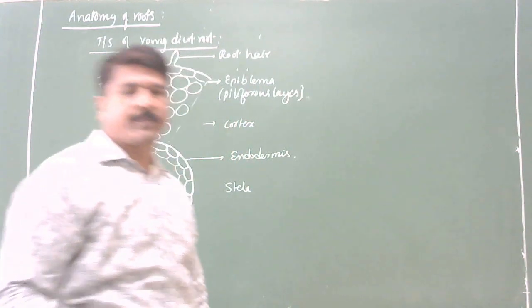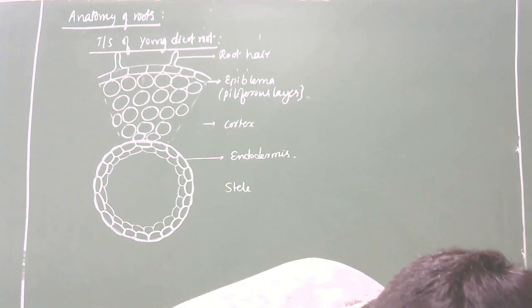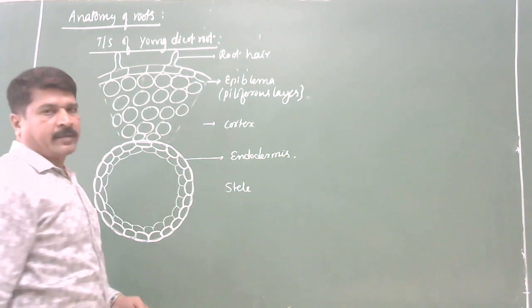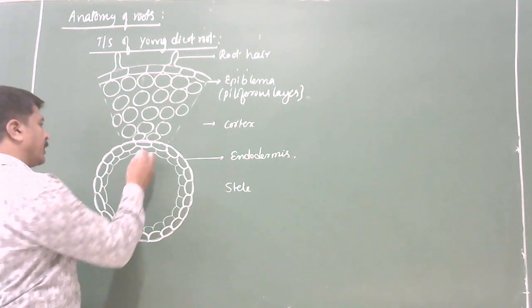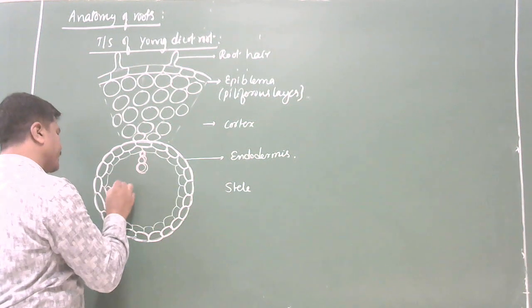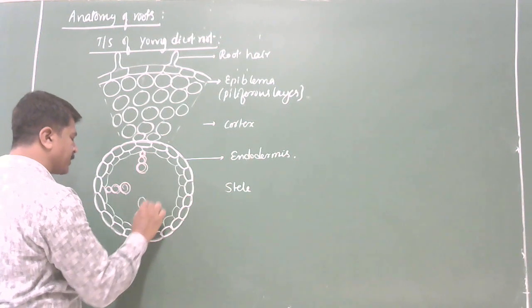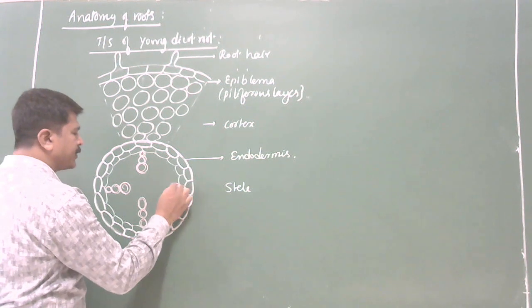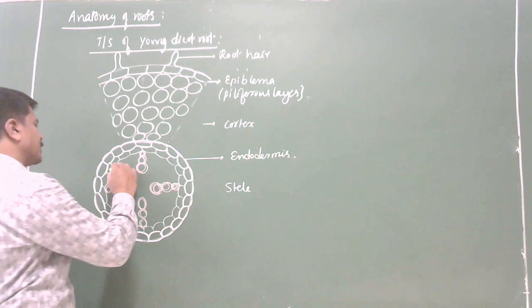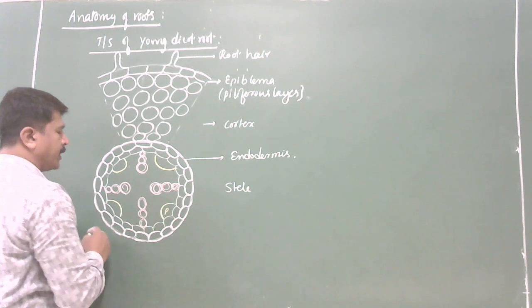These parenchyma cells are thickened on the radial and tangential walls due to the deposition of lignin and suberin.